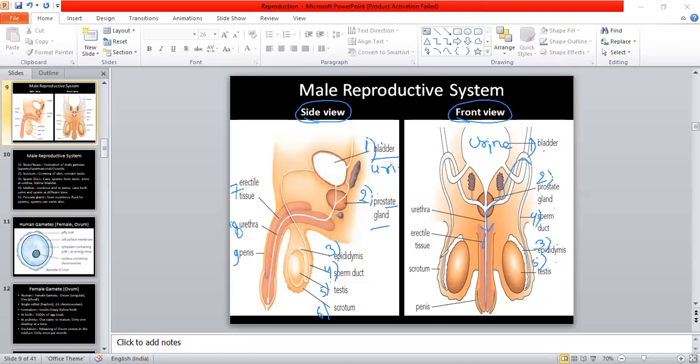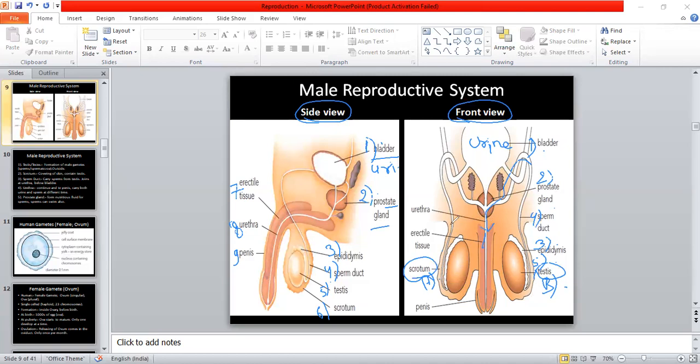And these testes are present in two parts. Okay, this one is A and this one is B. So they are present in a pair, and the testes are protected inside the scrotum. Okay, now this one opens into the penis.